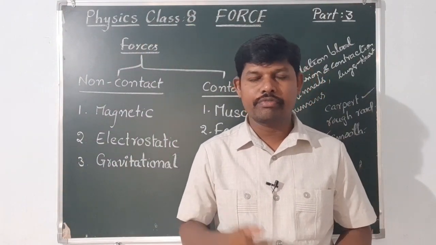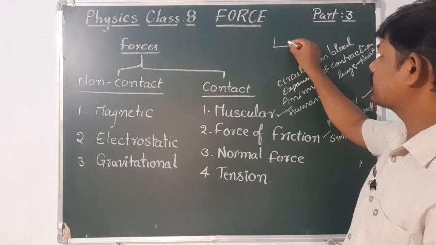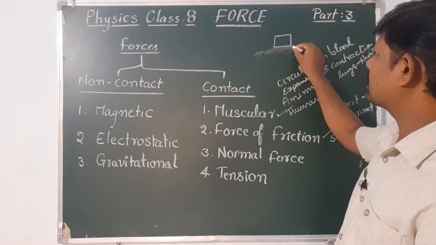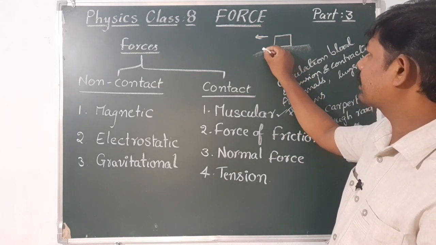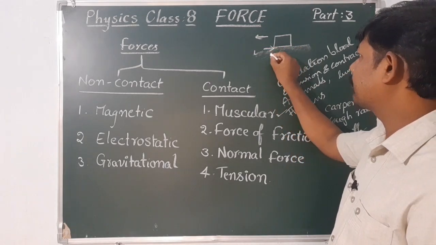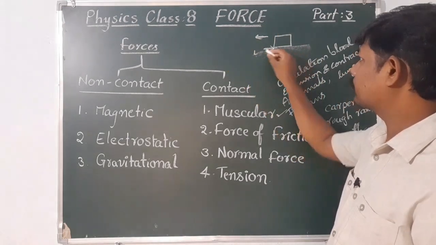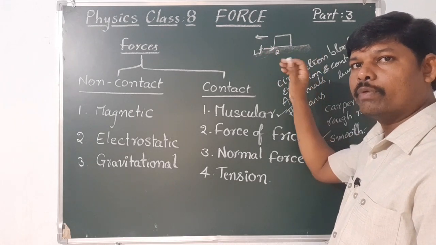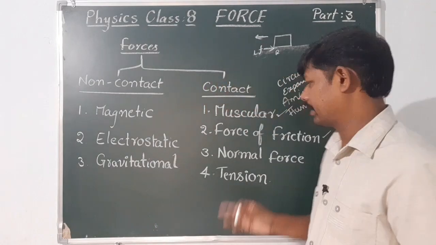What is the direction of the frictional force? You have to remember that a frictional force is always opposite to the direction of the motion of the object. For example, if the object is moving from right to left, then the frictional force opposes the motion, so it will act from left to right. So it is always opposite to the motion of the object. This is about the force of friction.